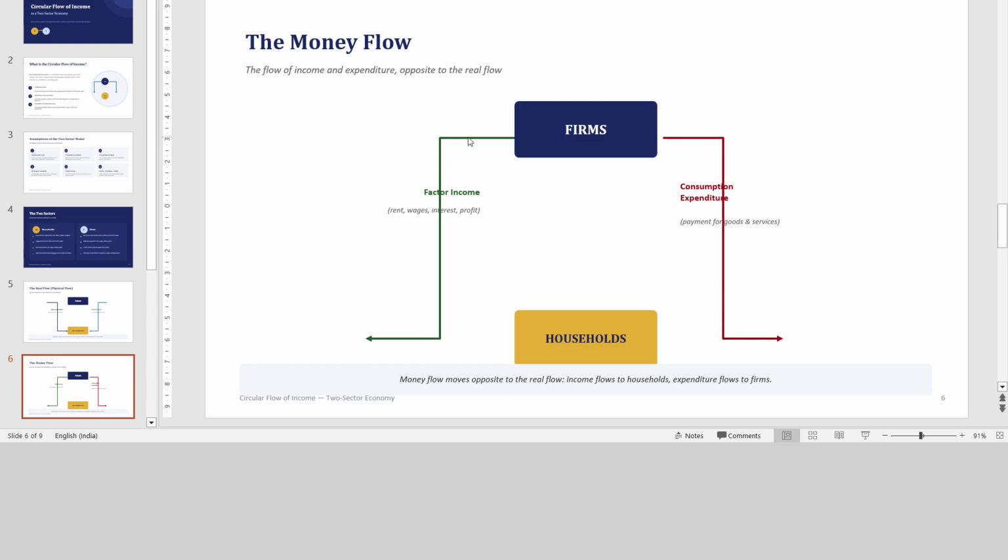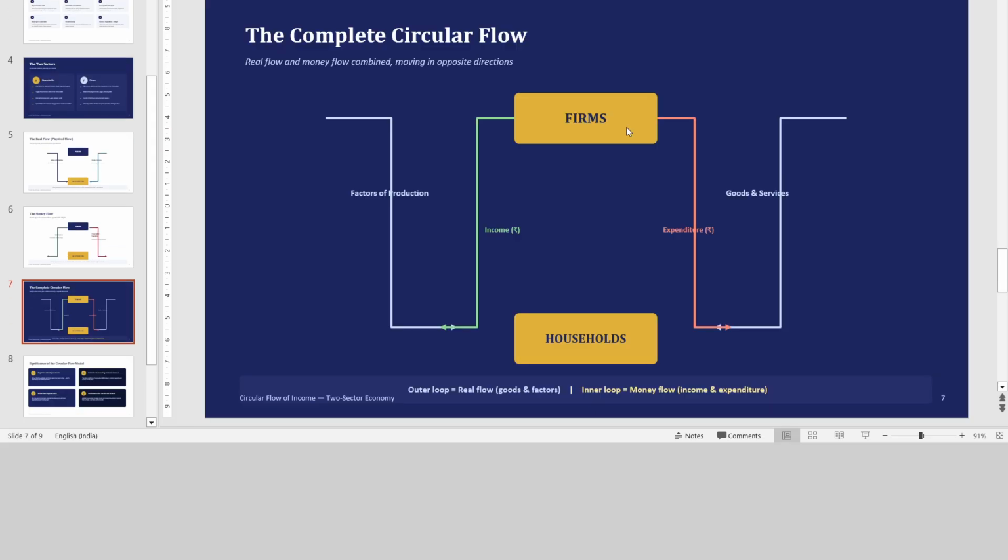So money flows from firms to the household sector, and the household sector again makes payments to the firms. Like this, money flows in the economy. This is the complete circular flow, with both physical flow and money flow. Both flows are shown in this diagram.